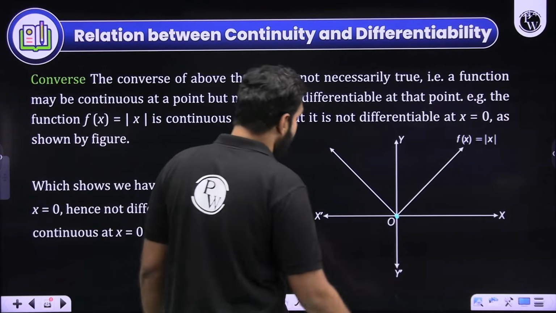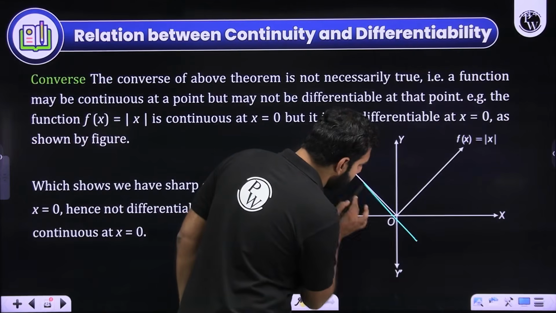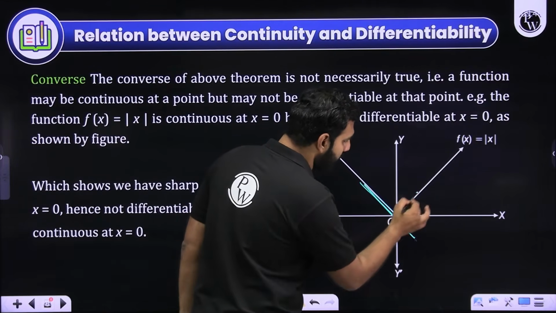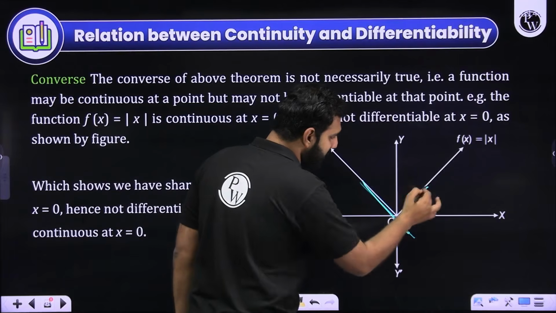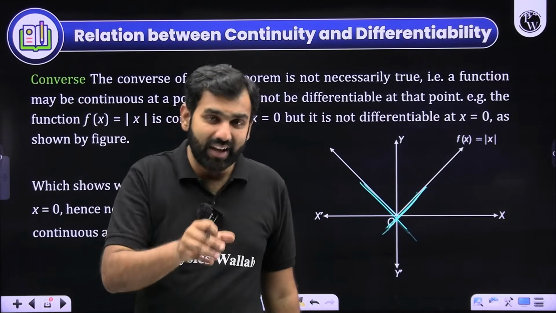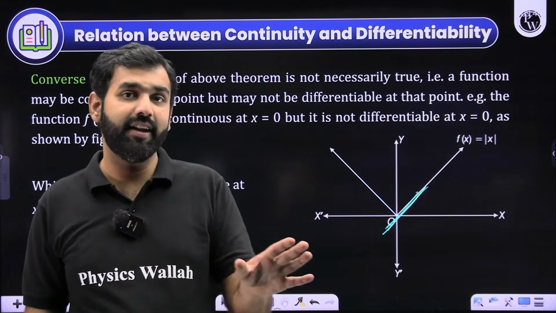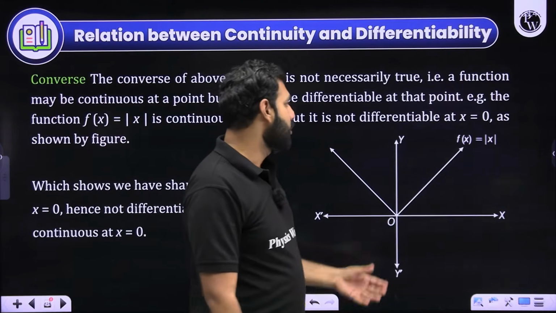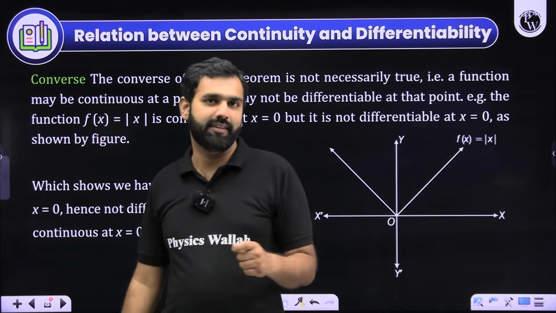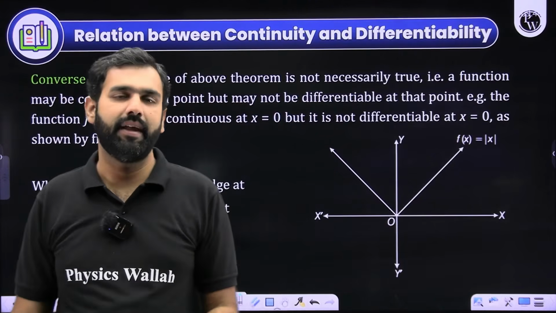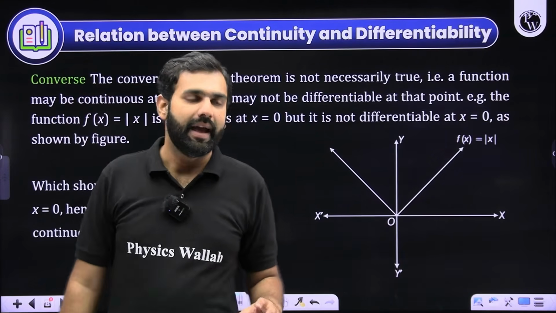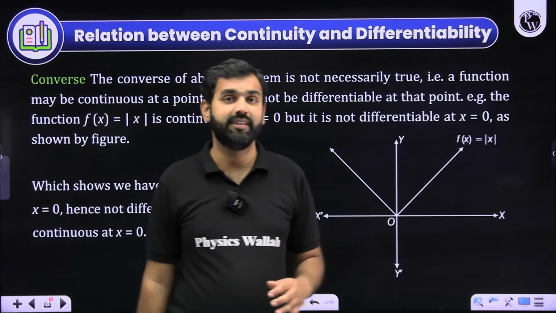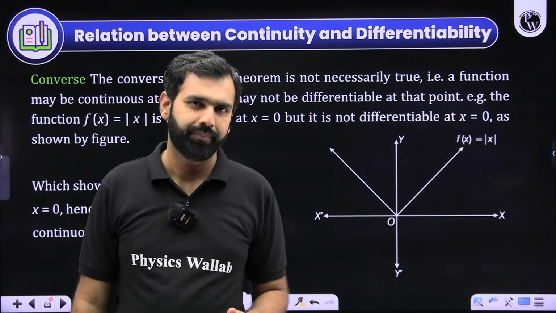If I were to figure out the left-hand derivative, it will give me this as a tangent. But if I look at the right-hand derivative, it will give me this as a tangent. The left-hand derivative and the right-hand derivative are clearly not giving me the same tangent here. That's why I am not able to define a unique tangent at x equal to 0 on mod x, which means at x equal to 0, mod x is a non-differentiable function. Did you get that?